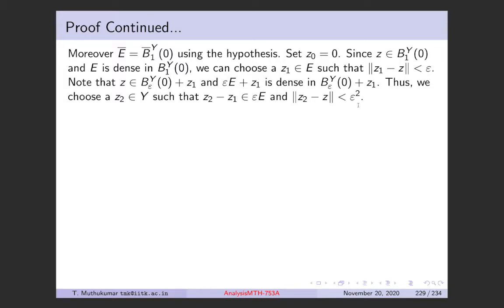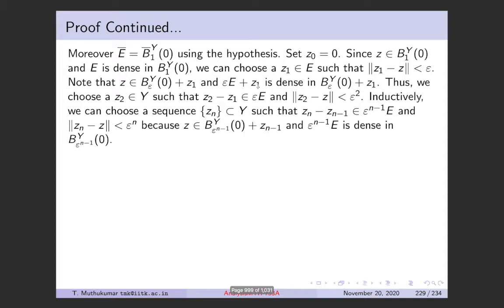By the density of this epsilon E plus Z1 set, we can choose such a Z2.